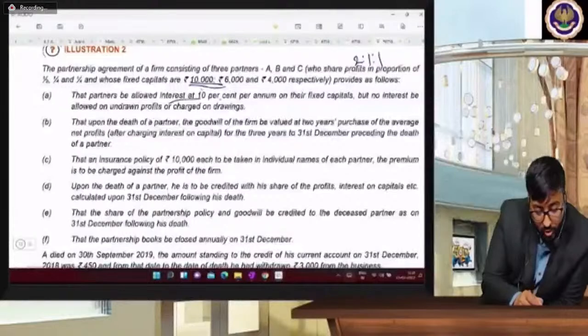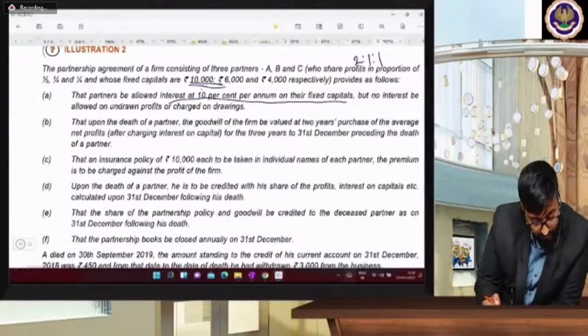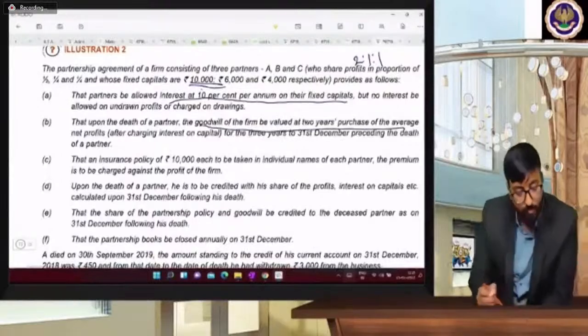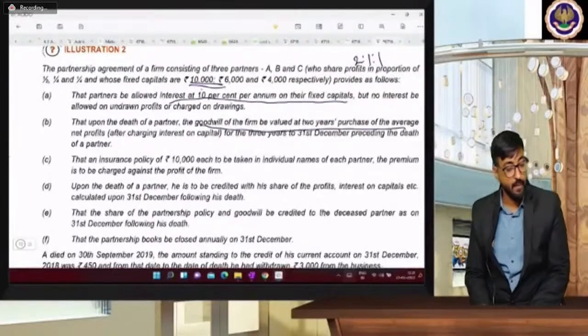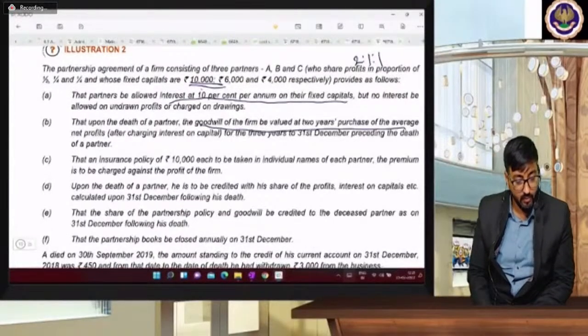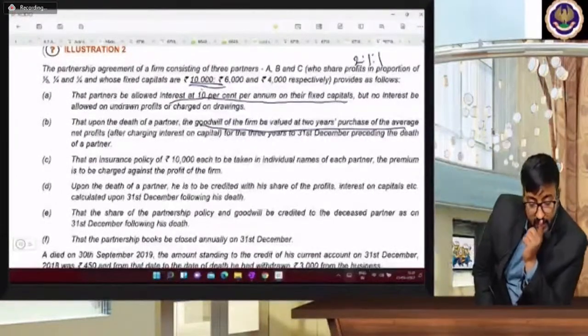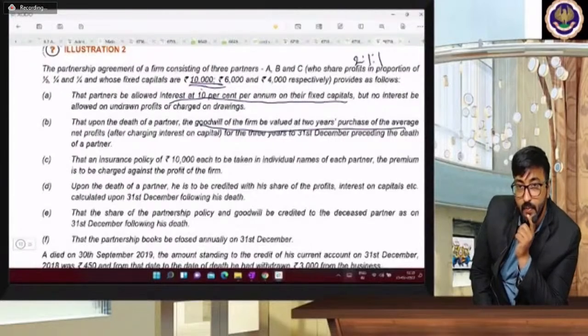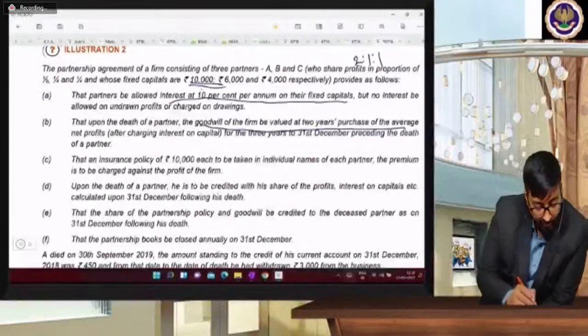So interest on capital 10%. This is the first one. Goodwill has to be valued at 2 years of average net profit after charging interest on capital for the 3 years to the 31st December preceding the death of the partner. Next one.